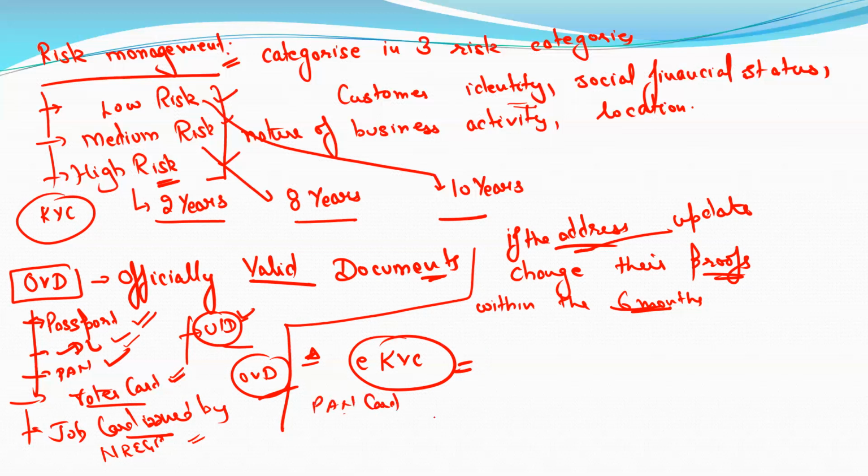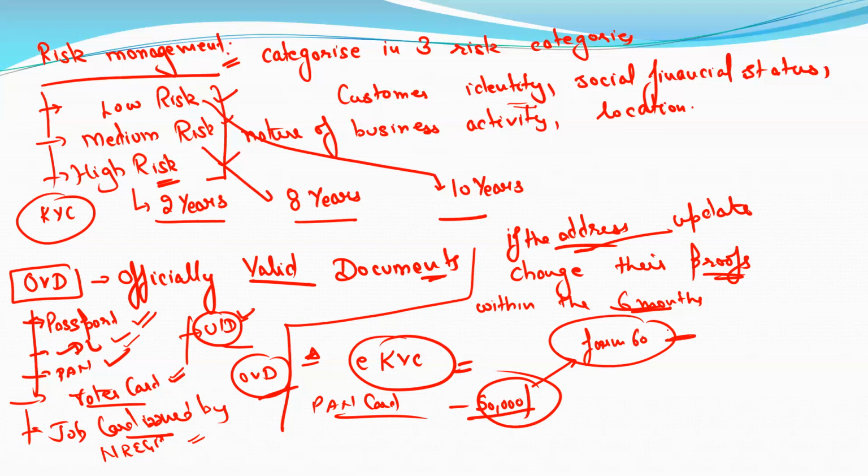PAN card is mandatory for transactions above rupees 50,000. If the person does not have a PAN card, then they have to fill Form 60 for that specific transaction.